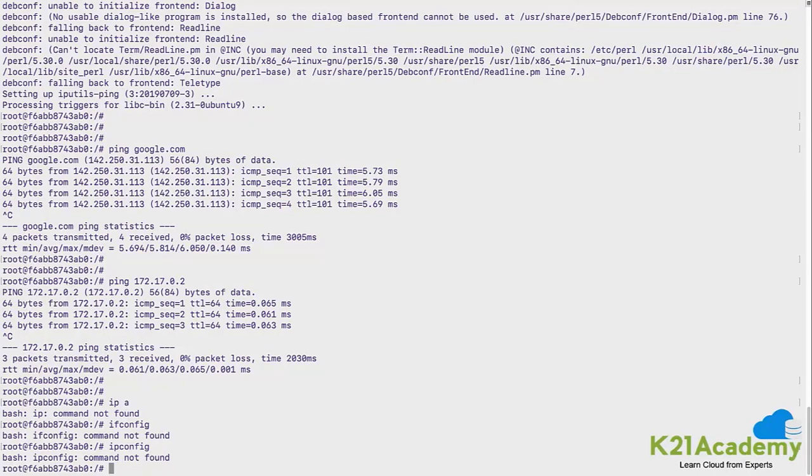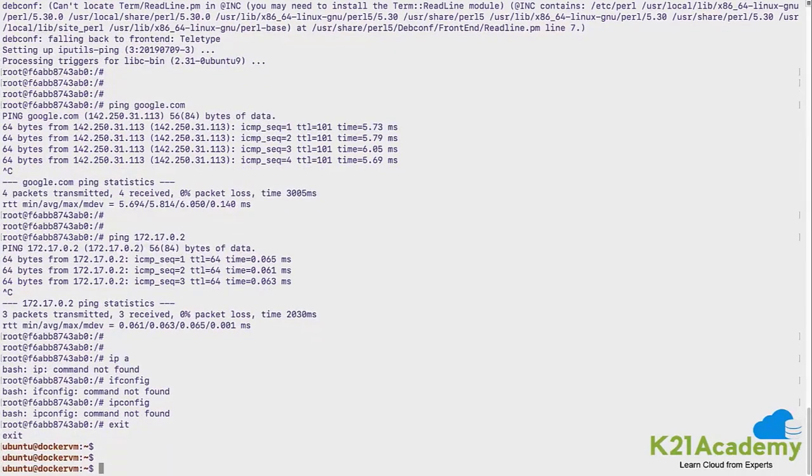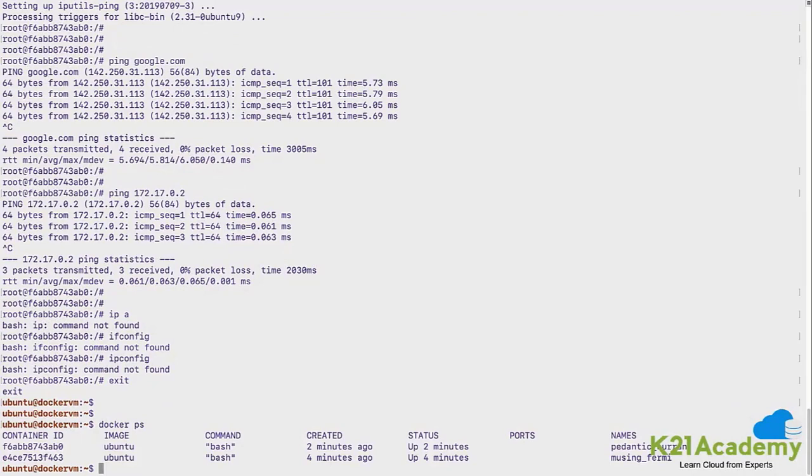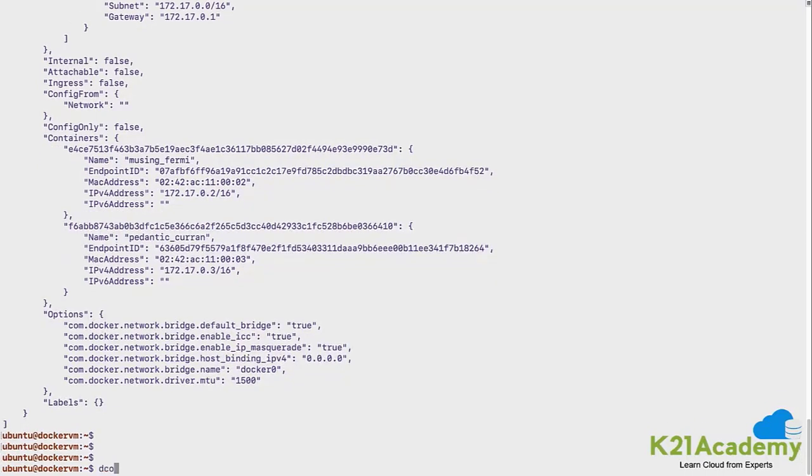So this particular exercise showed us that you are able to ping from this container to the outside world, which is by the google.com ping, and we are able to ping to the neighboring container running on the same bridge. Let me exit, and there are two containers running on the same bridge. We saw with the docker inspect command, right? And I was able to ping from this container to this container. I'll leave these containers running, and we would see the custom bridge creation, and then we would see how we work with it.